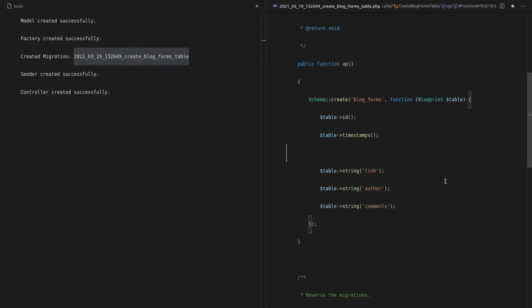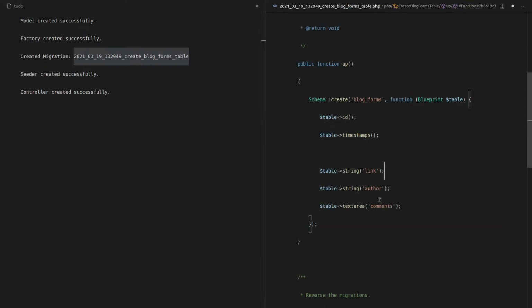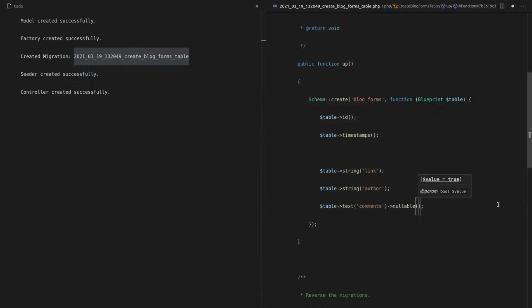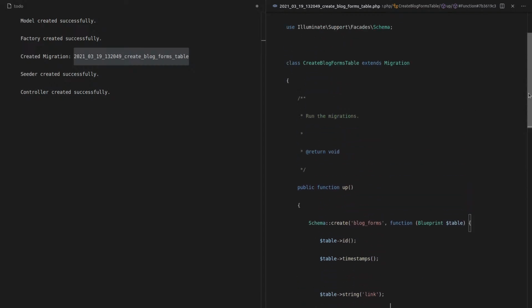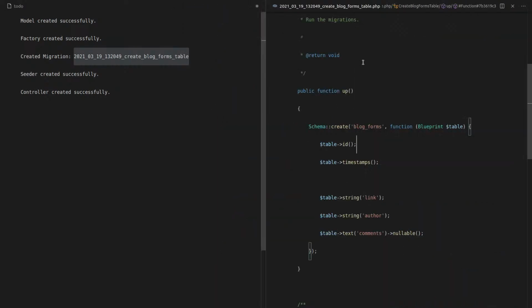I'm going to be able to show you guys some really cool stuff now because all of these Laravel related files give you an idea of a lot of the great power that we get with Laravel. Let's make this a text area. Do you call it that, or is it just text? I think it's just text. Comments won't be necessary, so let's make that nullable, so they don't have to put it in. You'll definitely need a link, and I think you'll definitely need an author. We need to know who actually wrote the post. And they can just write anonymous if it's anonymous. So I think that is correct. We can now migrate that, and that's going to store it in the database.